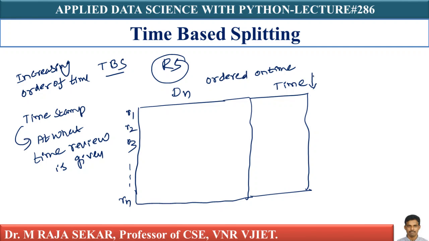Or I can say ascending order of time. First, sort it. What is my step number 1? My step number 1 is sort your Dn. This is my step number 1.